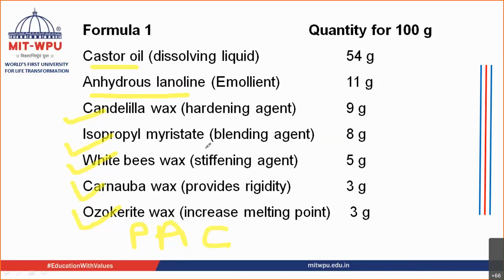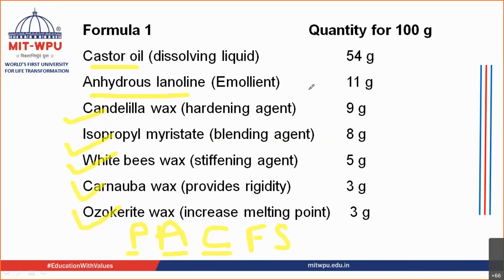This formula of the base gives you a stick-like preparation. To this you can add your preservative, antioxidants, coloring agents, flavoring agents, sweetening agents, etc. Different components can be added in order to get a very good formula for your lipstick.